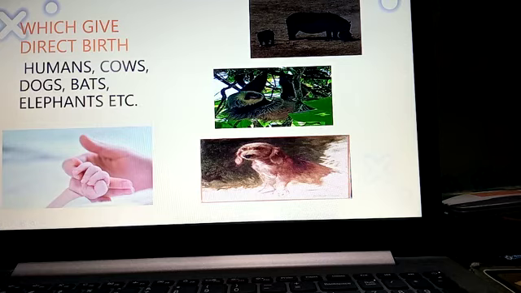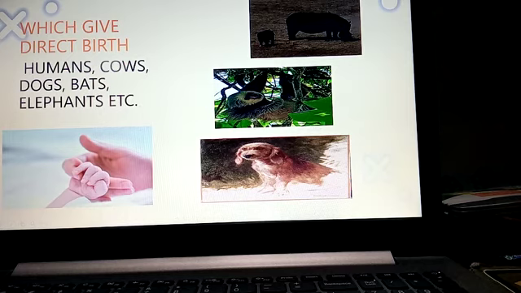The down picture is a dog, even cats, right? So even cows. All these are the examples of the animals which give direct birth to the young ones. On the left side you can see the picture of a mom and a baby. Yes, so even humans give direct birth to their young ones.